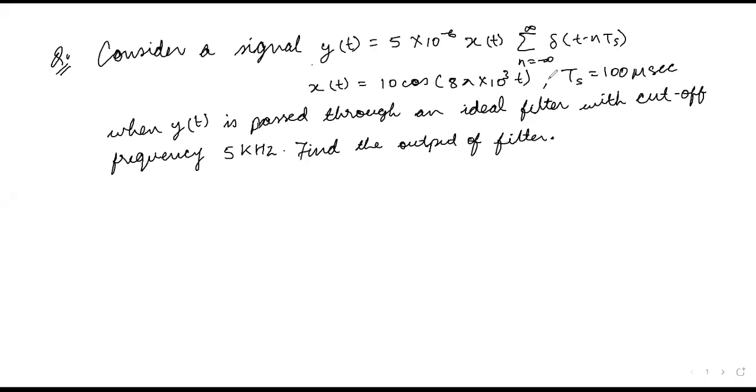Are you able to see the whiteboard? Are you able to see the whiteboard? No, sir. Whiteboard देख पा रहे हो? नहीं दिख रहा है। Okay.